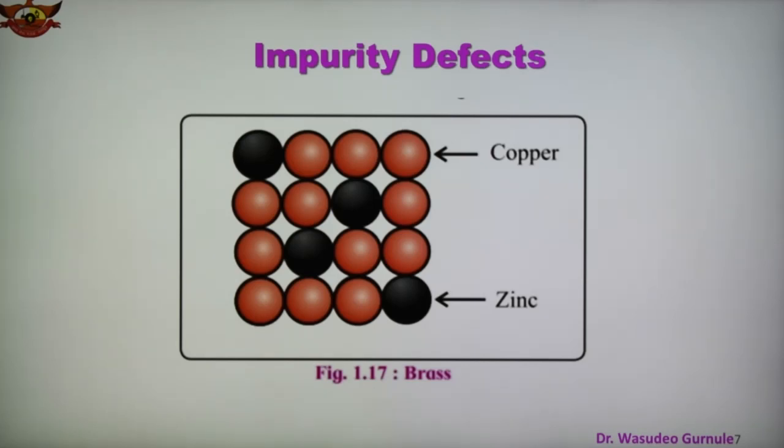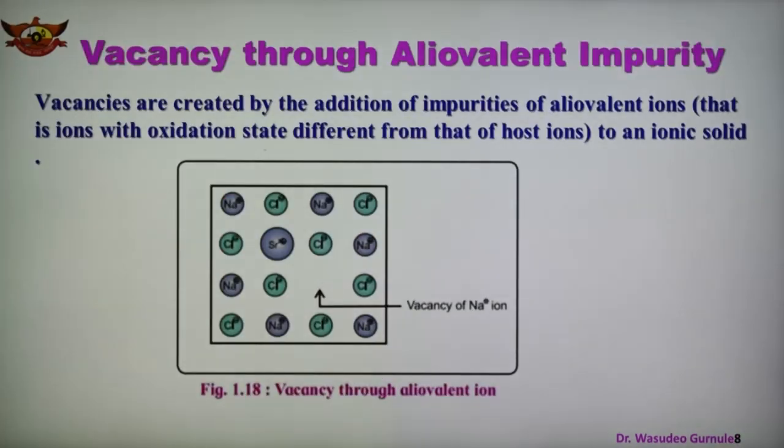So brass contains zinc as an impurity in the copper lattice site. This is the figure which clearly shows the impurity defect. So in this case, which is the impurity? Zinc. Zinc is the impurity in the lattice site.